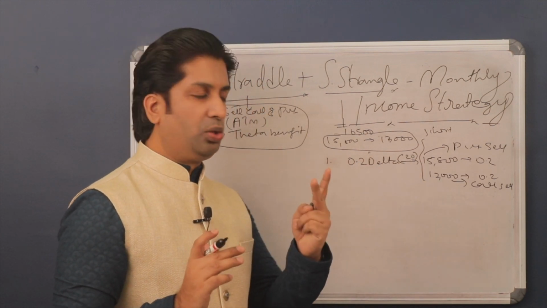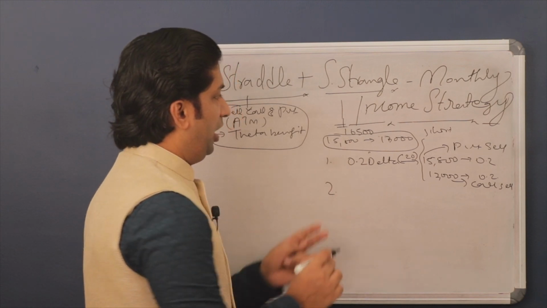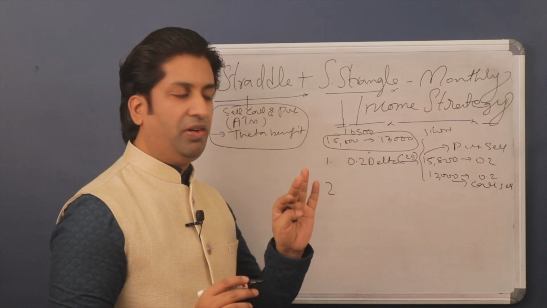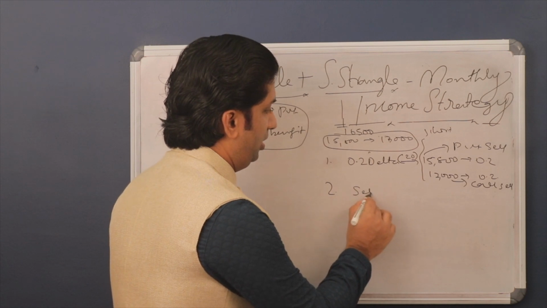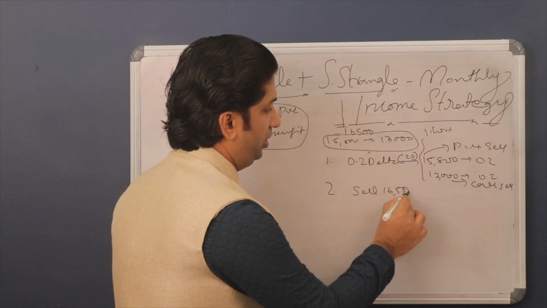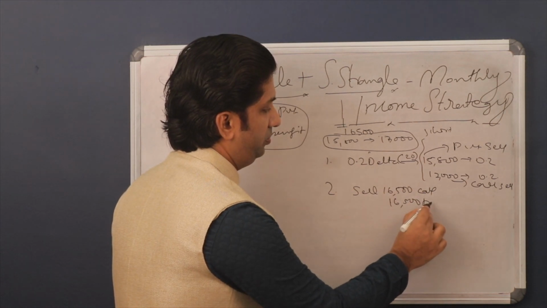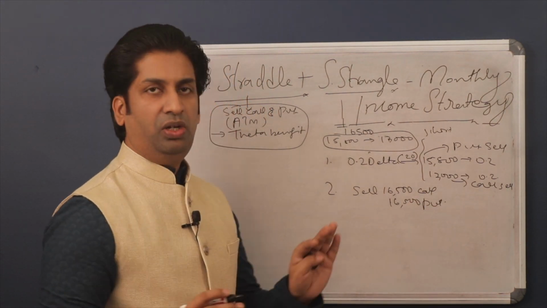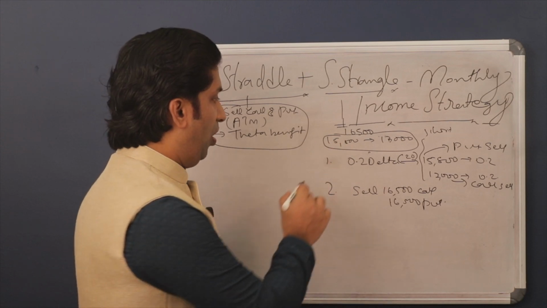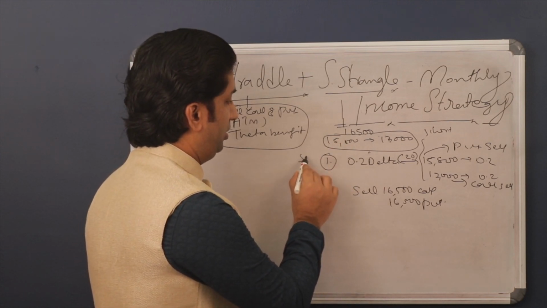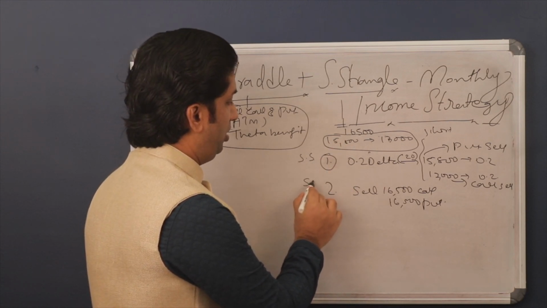And rule number two is, if the spot price is 16,500, you have to sell the 16,500 call and 16,500 put. So now we have the short strangle, and this is the short straddle.